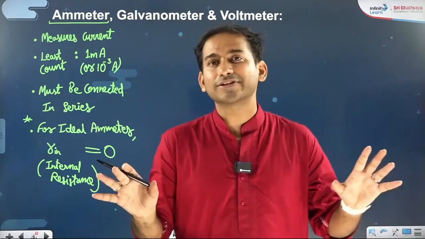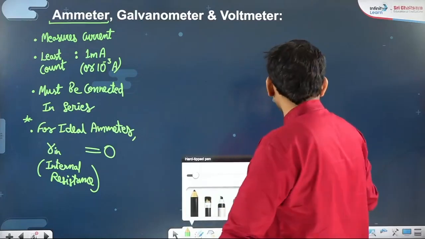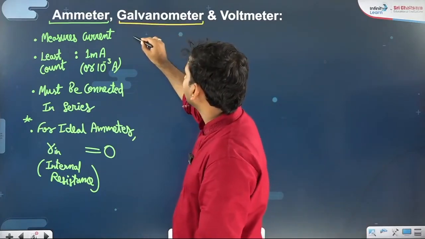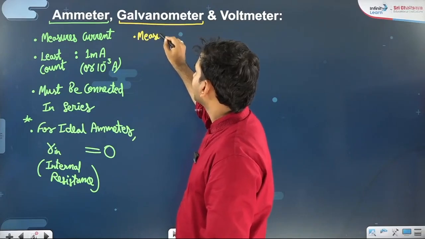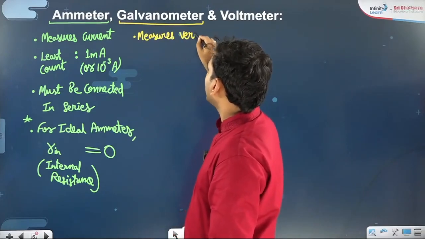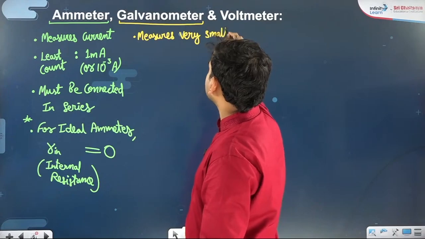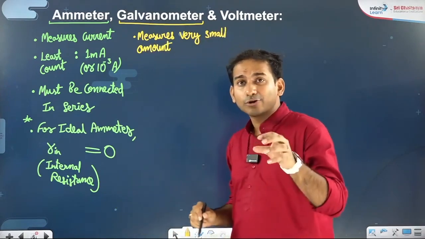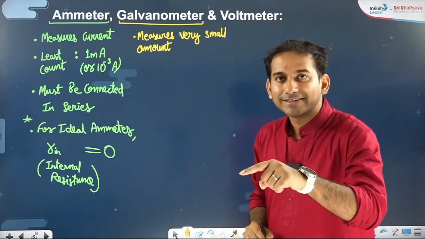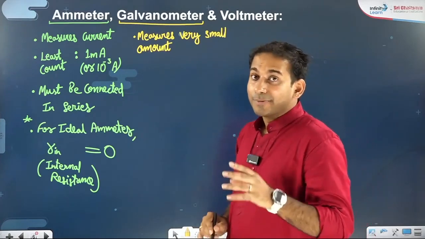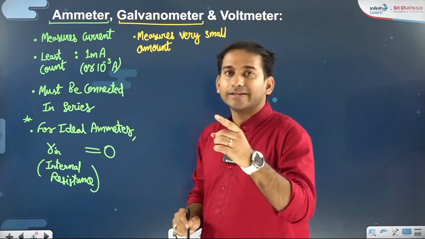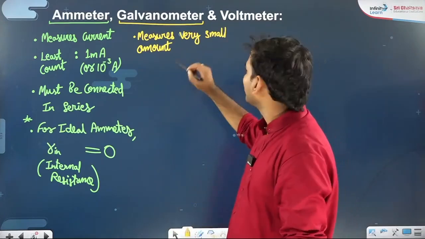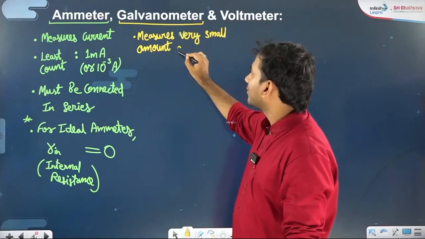It should only measure the current. Similarly, if we talk about the galvanometer, it measures a very small amount of current also. So if you want to measure very small current and you connect an ammeter, that might give you a 0 result. But if you want to precisely, accurately measure the small current, which device will you be using? Galvanometer. So it measures a very small amount of current.